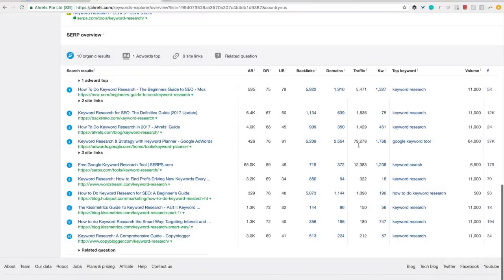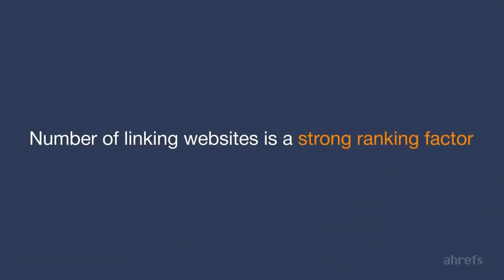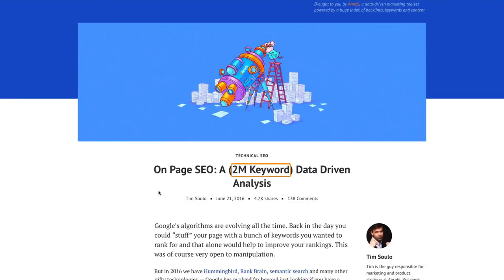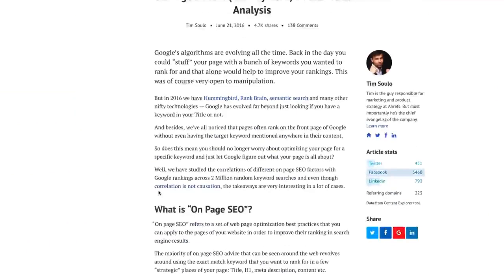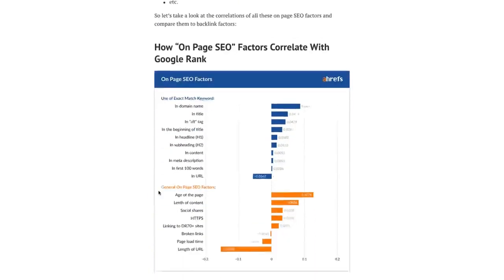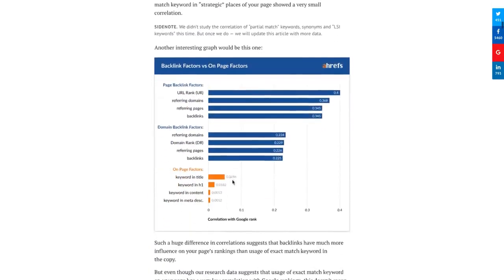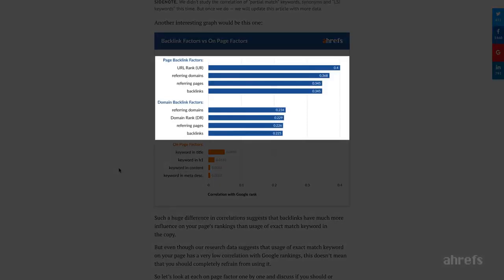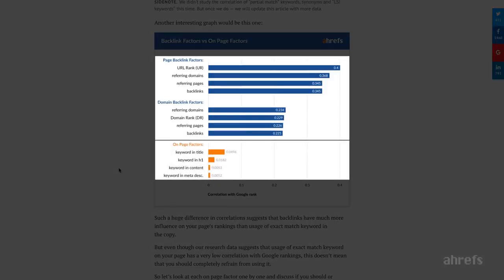Well, like I said, Google is using hundreds of different factors in their ranking algorithms, and the raw number of linking websites is just one of many. But it's a rather strong factor nevertheless. We did a cool research last year across 2 million random search queries. We wanted to study the correlation of different ranking factors with the position of a page in Google. And out of all ranking factors that we have studied, backlink factors had the strongest correlation with Google ranking.